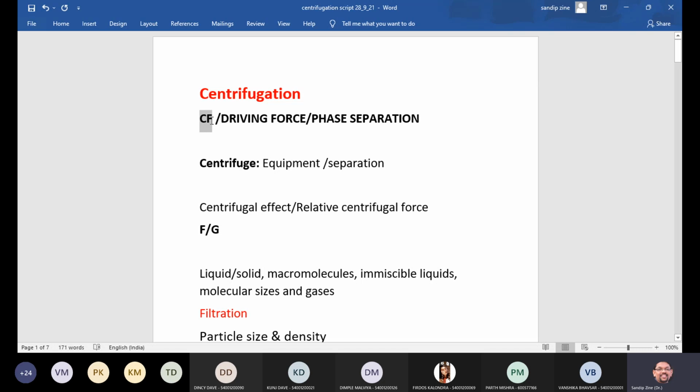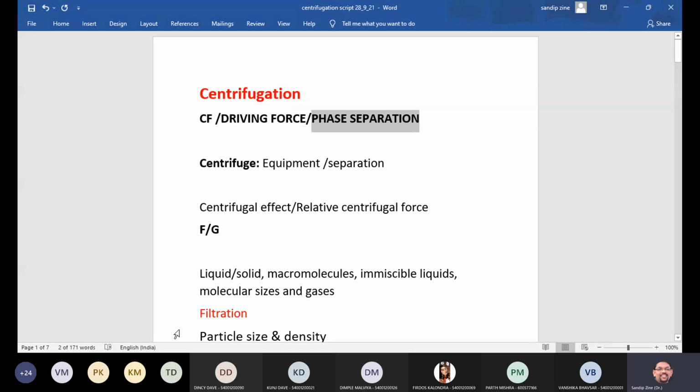So here I have written, this centrifugal force is playing the role of a driving force. For what purpose? For phase separation. Phase separation means what? If two immiscible liquids are there, we can easily separate these two liquids with the help of centrifugation, or equipment which works on the principle of centrifugation.